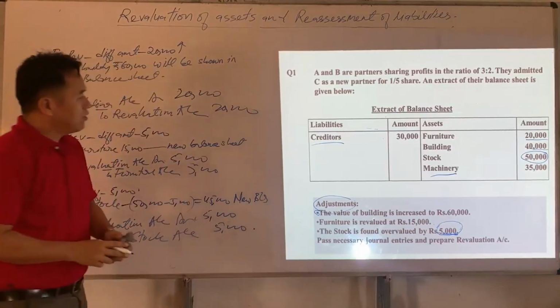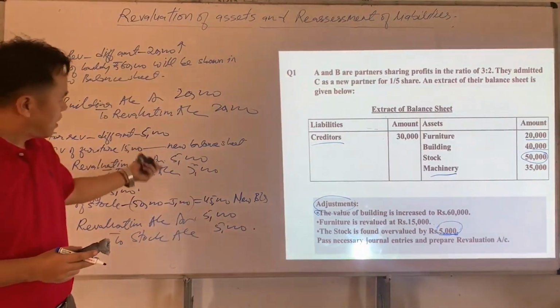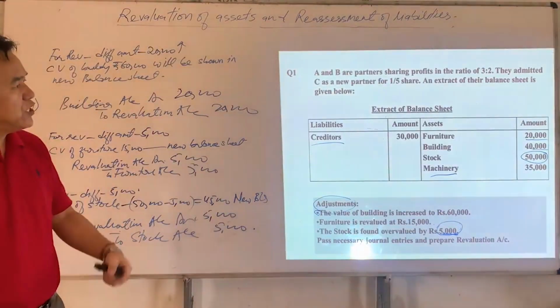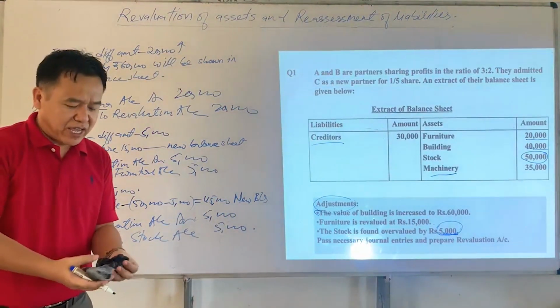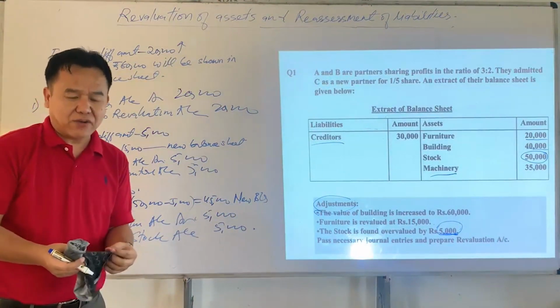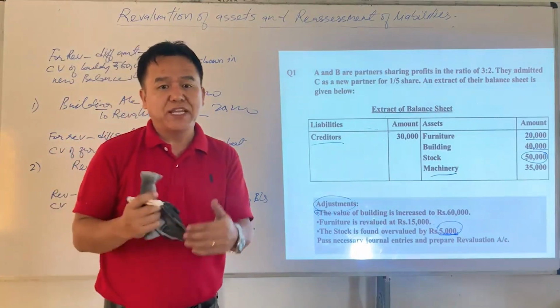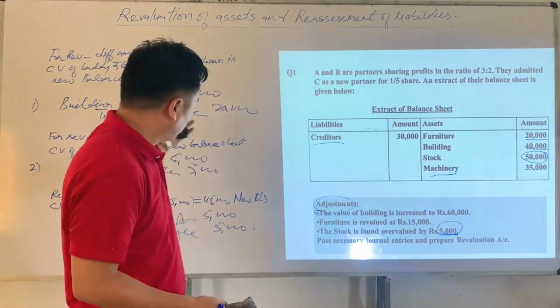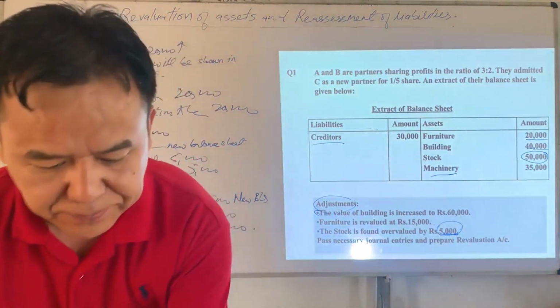Okay. Now on the basis of this journal entry, we need to prepare our revaluation account. Since revaluation account is a ledger account, normally a ledger account is prepared on the basis of journal entries.